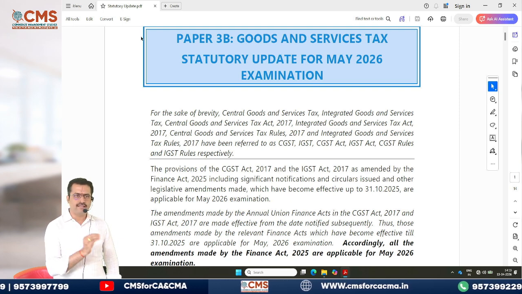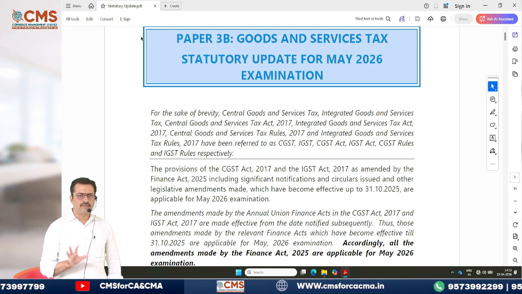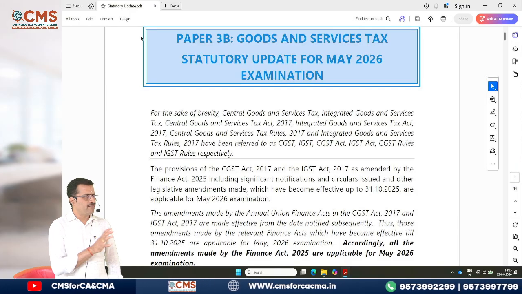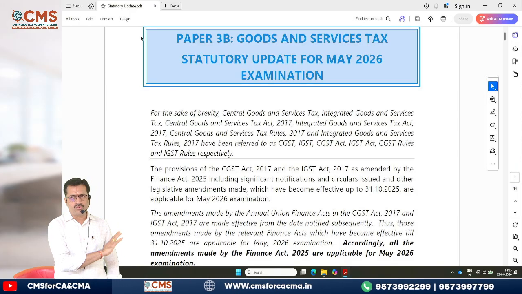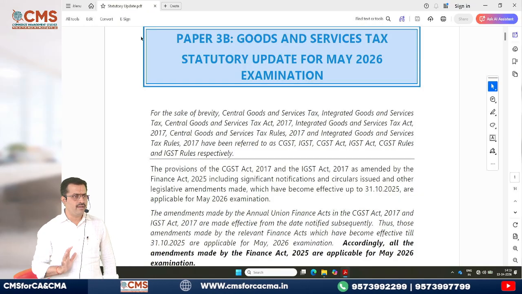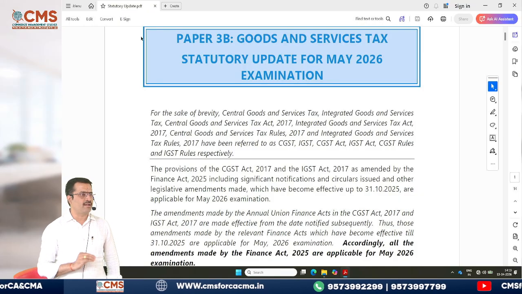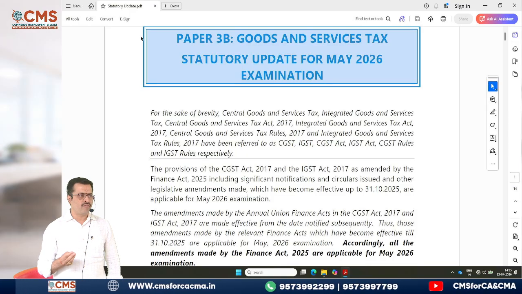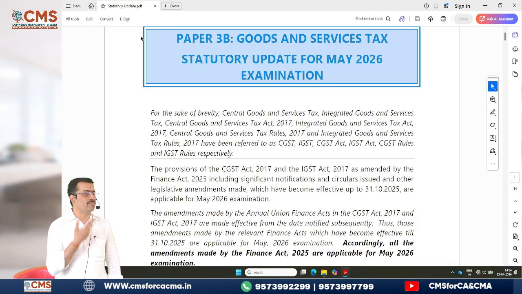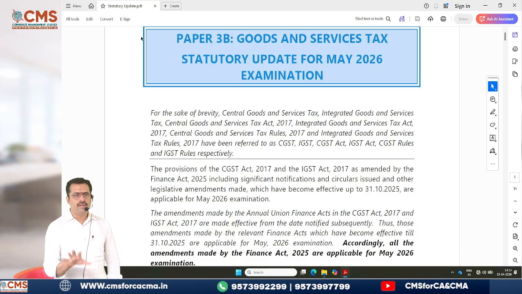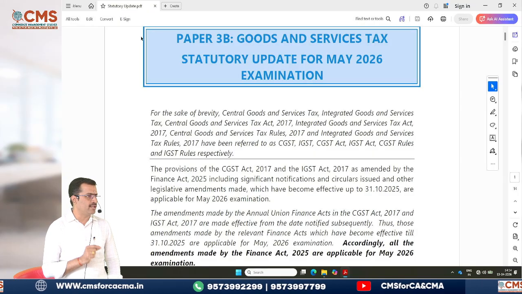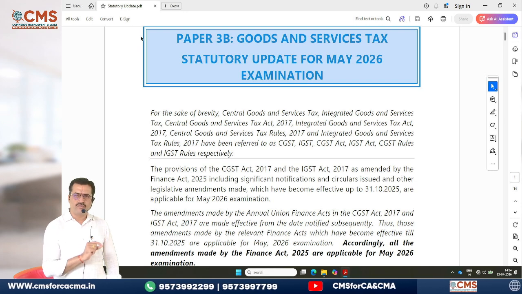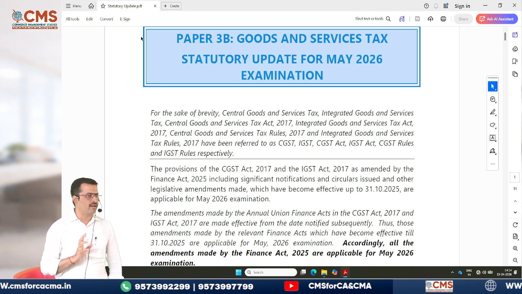This is directly ICAI, because for us, Bhagavad Gita, Quran, Bible, everything is ICAI material. It is on the ICAI website only, and I have directly downloaded it. So let's see one by one what is the statutory update in each chapter. Hope you are aware of all those things. If not, make this an opportunity to be updated, and moreover, statutory updates always have good weightage in the exam.